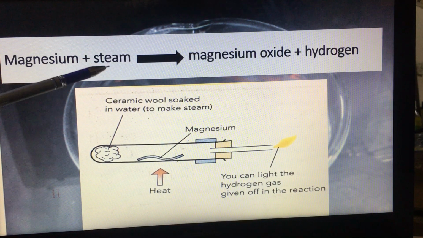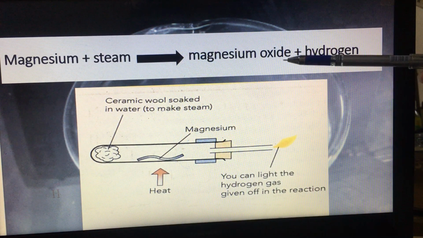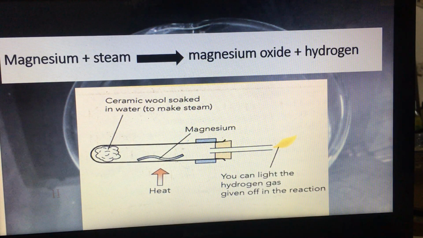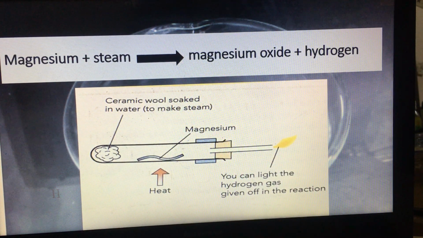When magnesium reacts with steam, that will produce magnesium oxide and hydrogen gas. So the steam will give us oxide, so magnesium oxide and hydrogen gas. And as you know, one of the most important properties of hydrogen is that it is highly flammable. So as you watched in the video, you can light the hydrogen gas given off in the reaction.